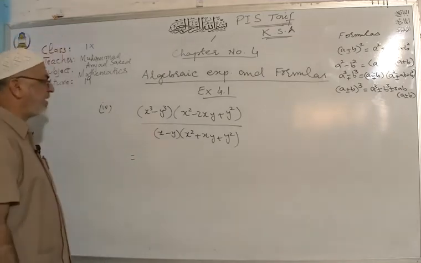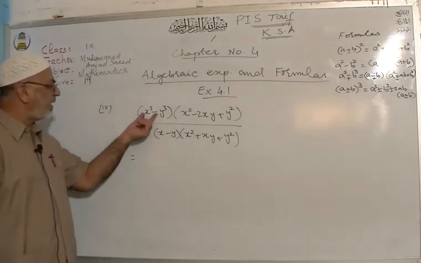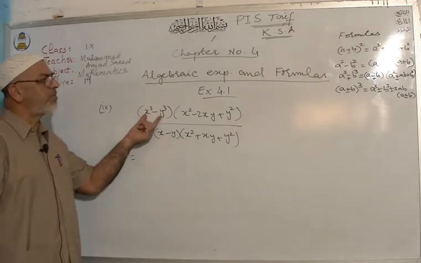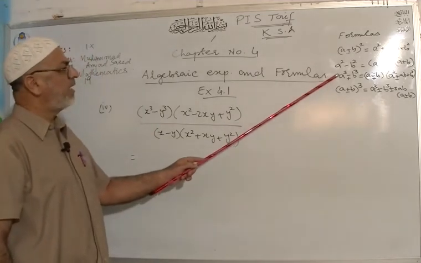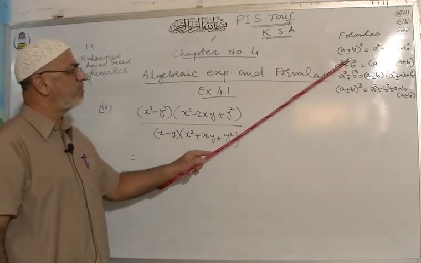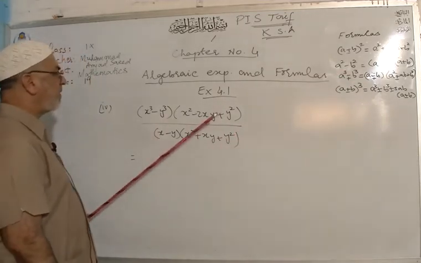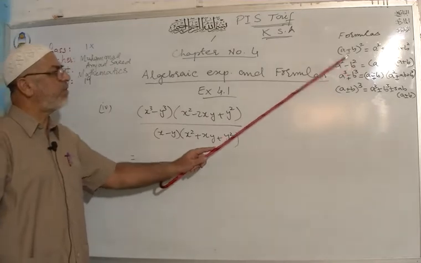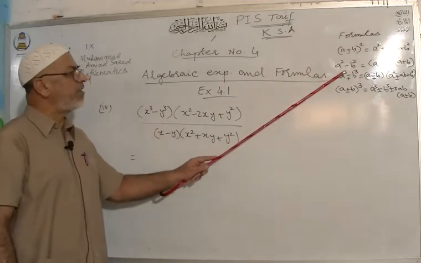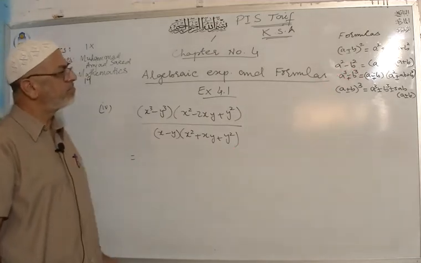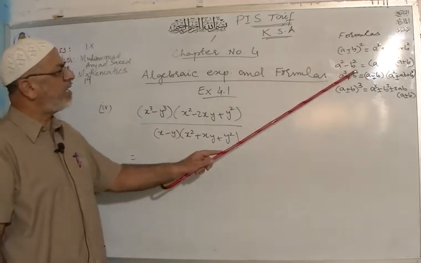Now you can check the formula of x cube minus y cube. Look at the formula, this one, x cube minus y cube. To write down this formula, a cube minus b cube or x cube minus y cube, same technique, remove 3 and 3. Then we have a minus b here.